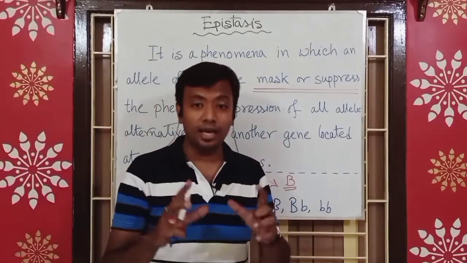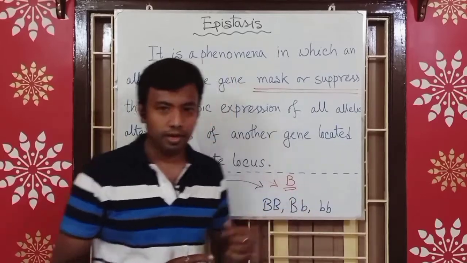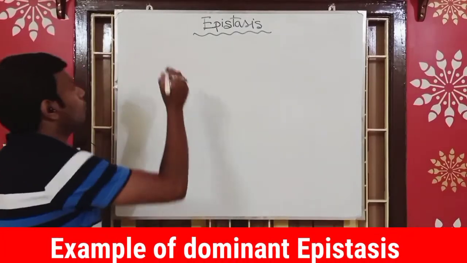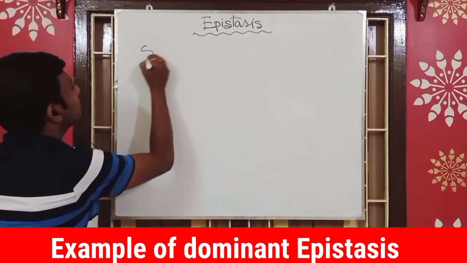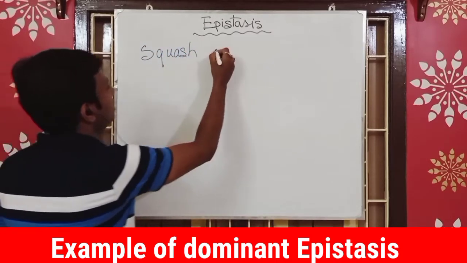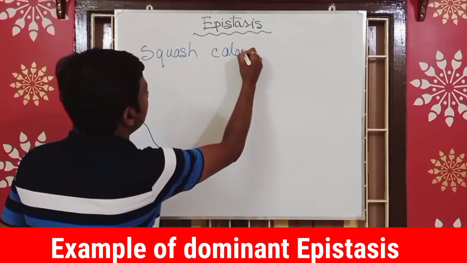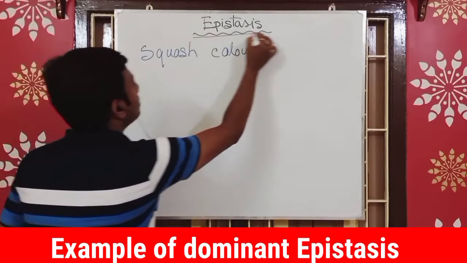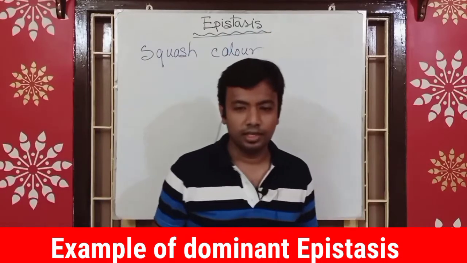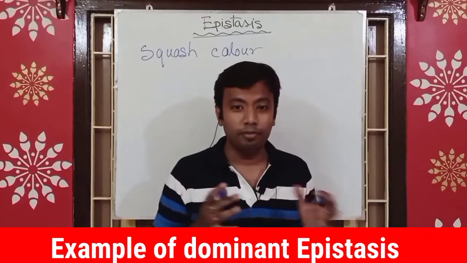Now we will clear our concept with the help of a suitable example. We will consider the plant squash and its color to understand an example of epistasis. Squash is a kind of vegetable known as lau in Bengali, as you all know.